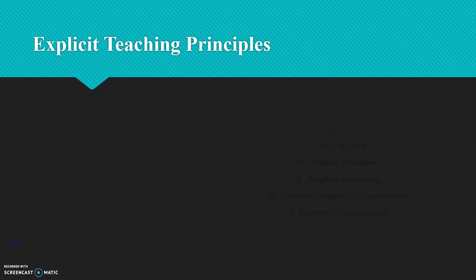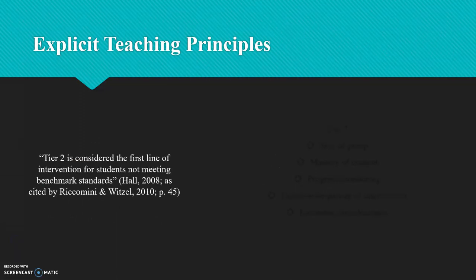Tier 2 is considered the first line of intervention for students not meeting benchmark standards. Key components of Tier 2 interventions, as defined by Pierangelo and Guilani, include the size of instructional group, mastery requirement of content, frequency of progress monitoring, duration and frequency of the intervention, and instructor considerations.